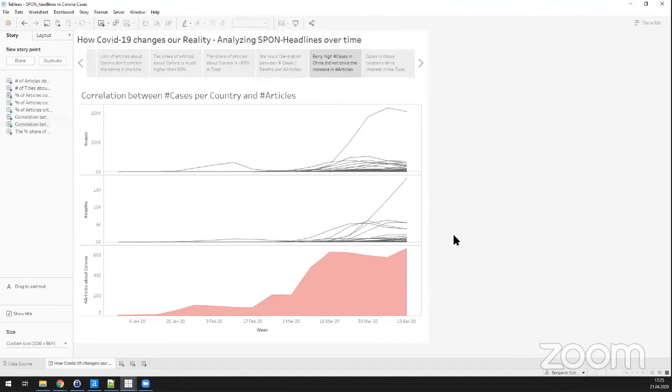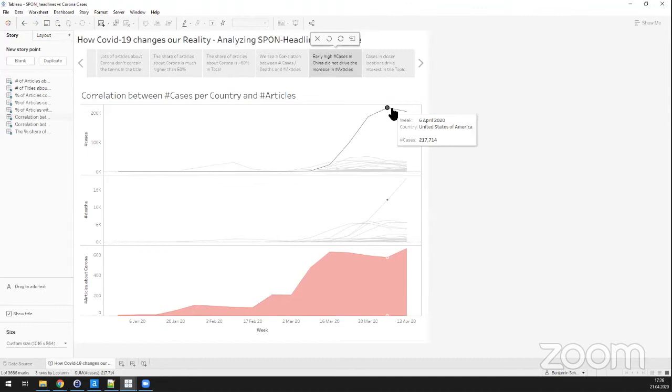So we can go in, and this doesn't look really nice, but what we can see is that we have the United States of America, and they are a little bit behind with the interest in Germany, right? So the number of articles about the coronavirus went up before the number of cases in America went up. So America, in terms of articles about the coronavirus, is not really relevant. So maybe you could go ahead and, okay, I cannot exclude it.